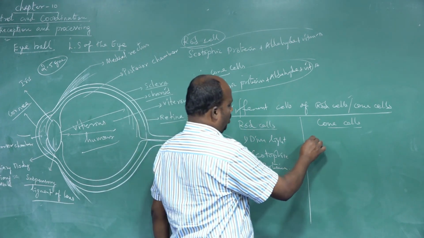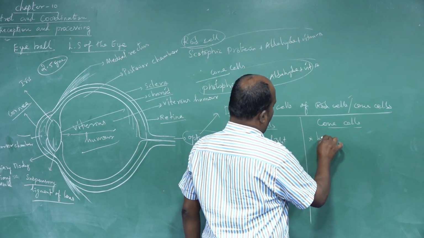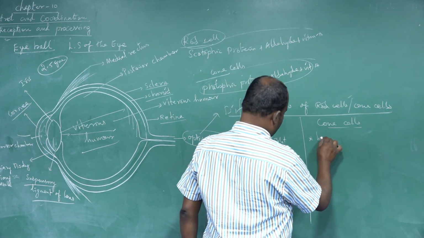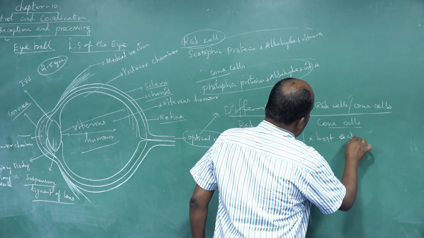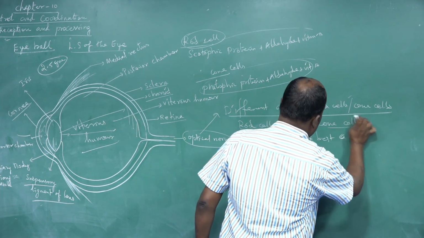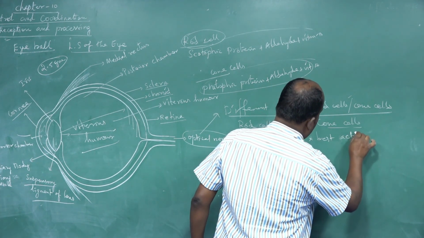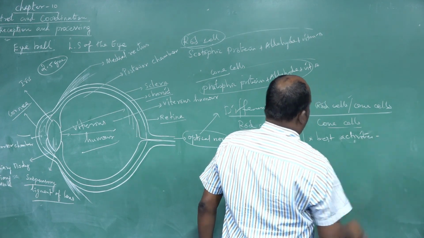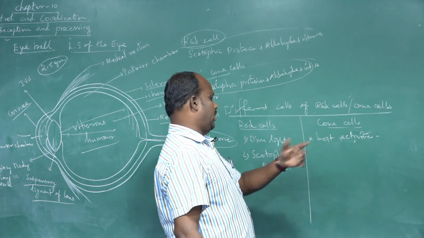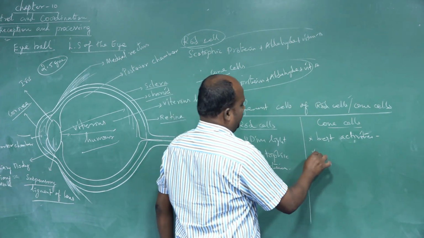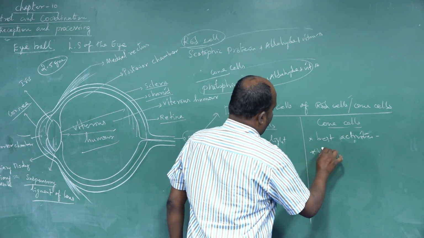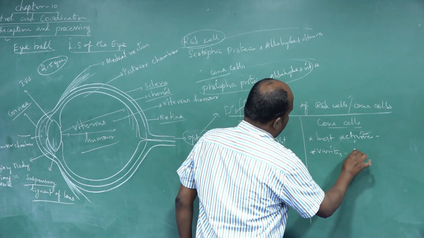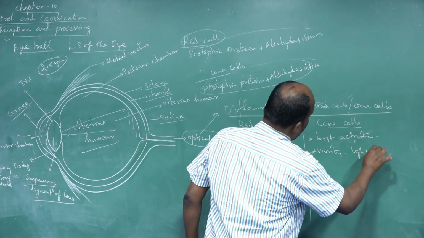The second one is the cone cell. It has its best activity in bright light. Only in bright light do they respond. The cone cell observes a variety of light rays, different types of light.